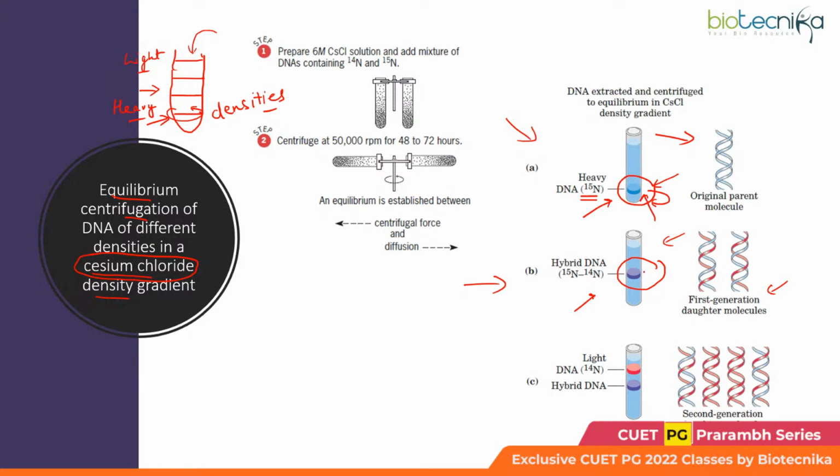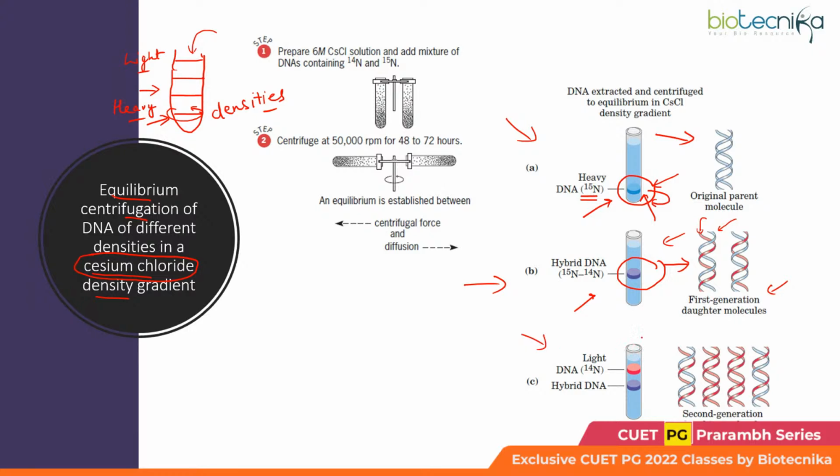That means here the density is different from the previous band. So this corresponds to the hybrid DNA, whose density is intermediate because we have the heavier DNA as well as the lighter DNA, since now the bacteria have been shifted to the media with the light isotope of nitrogen.